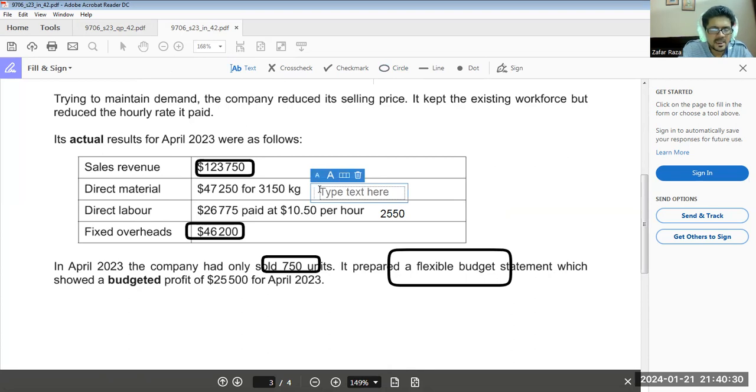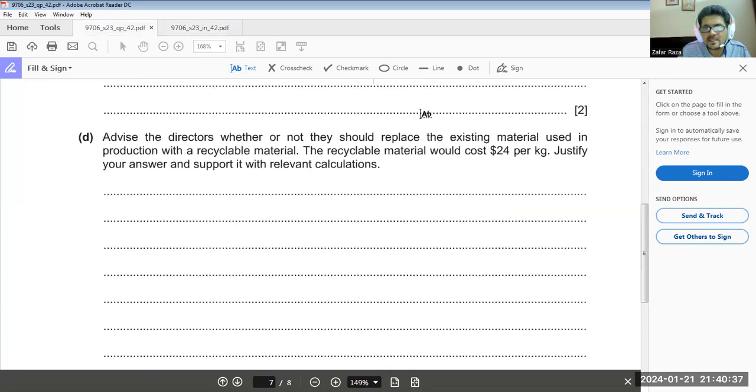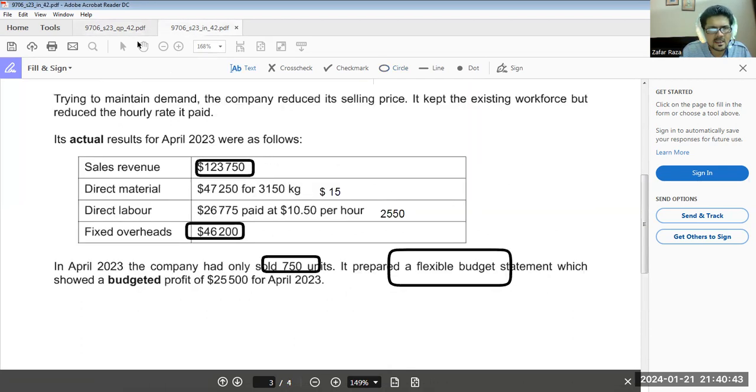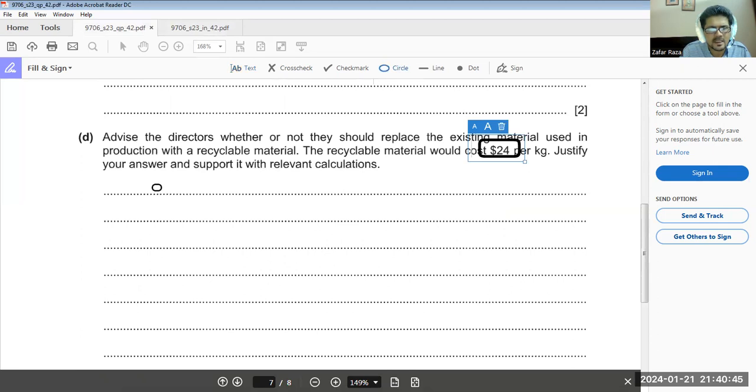So when we are getting at the rate of $15 instead of 18, why do we need to use this expensive $24 per kilogram? And of course, this is going to reduce our profit. How? If we spend more,